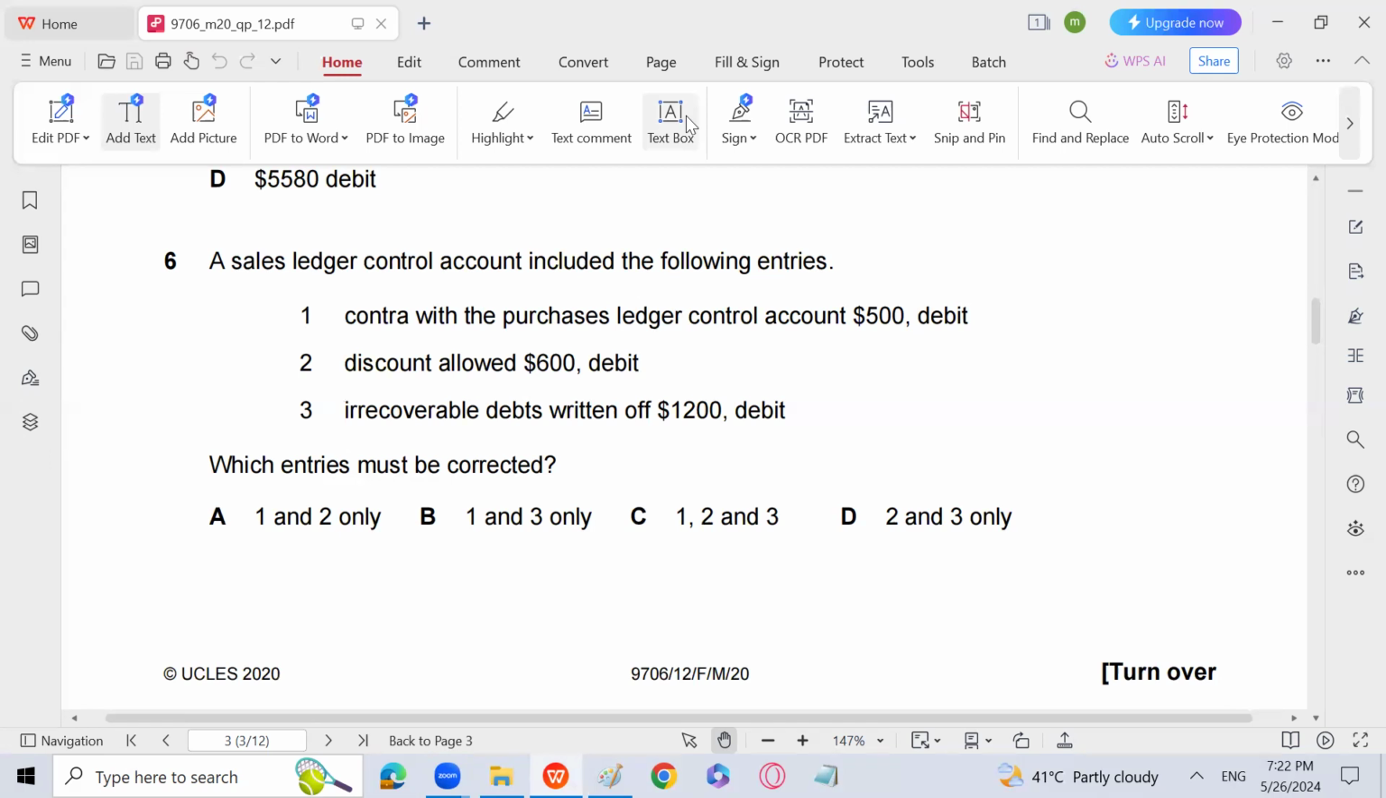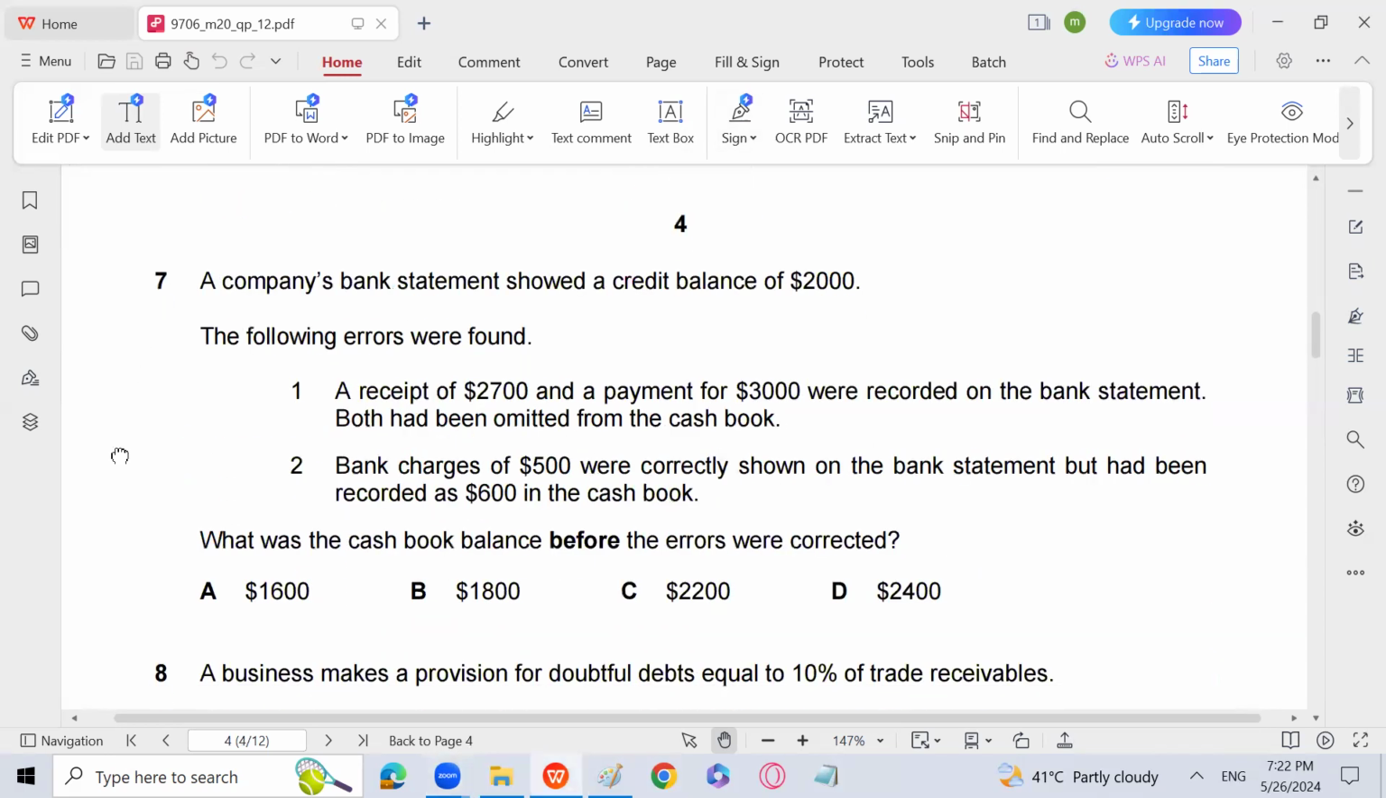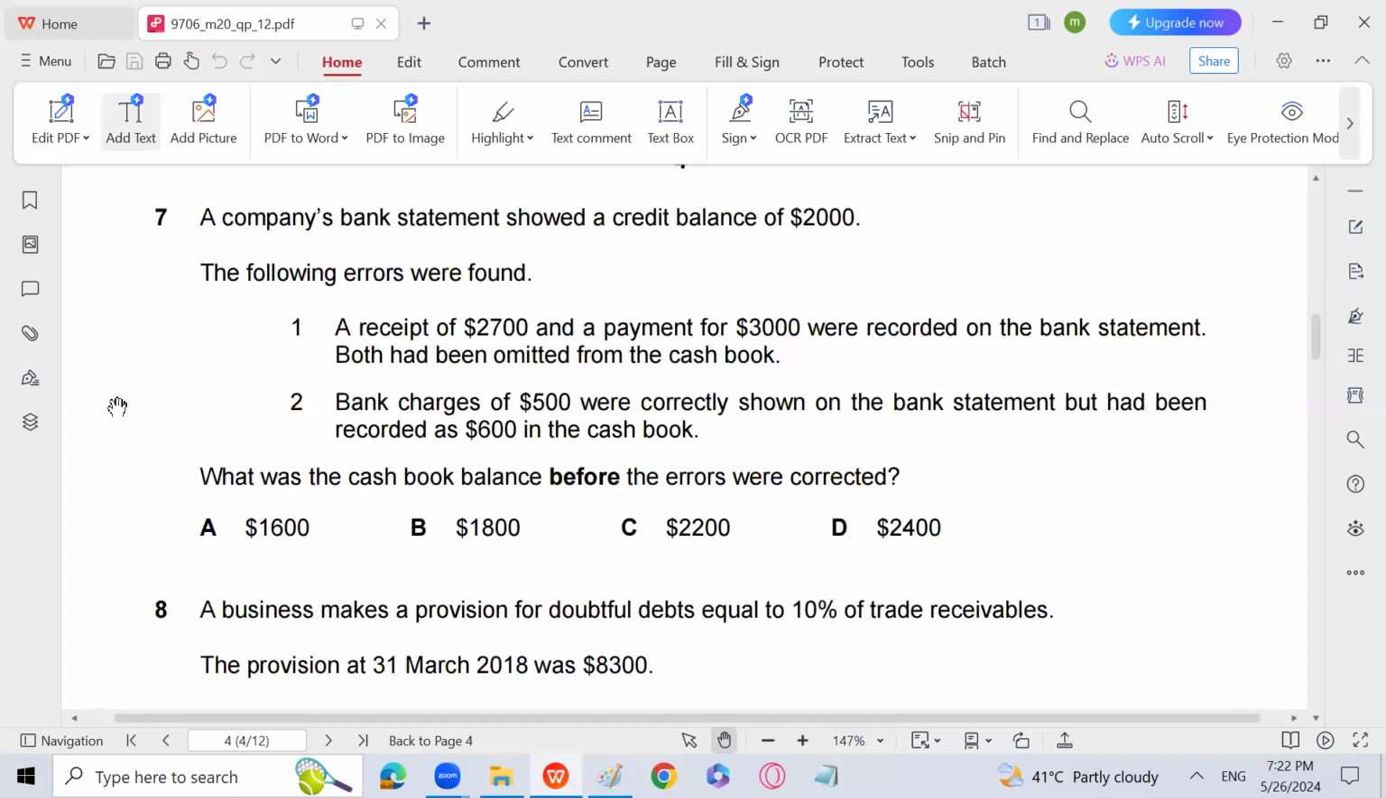G, exactly. All three need to be rectified. Why? Because contra will come on the credit side of SLCA, discount allowed will also come on the credit side of SLCA, and bad debts also come on the credit side of SLCA. So 1, 2, and 3 is going to be the answer. Quite easy. The company's bank statement showed a credit balance of 2000.